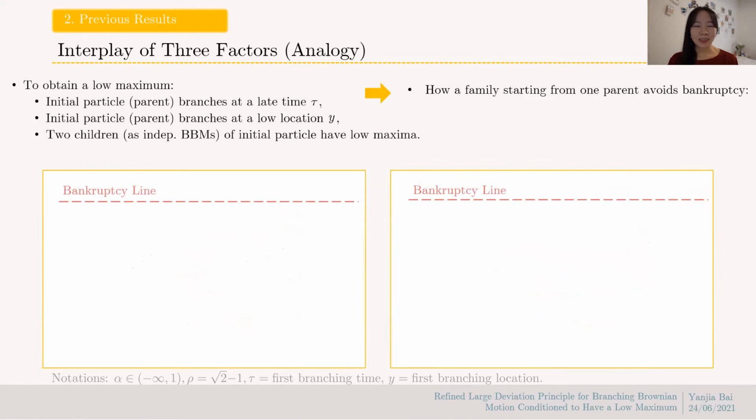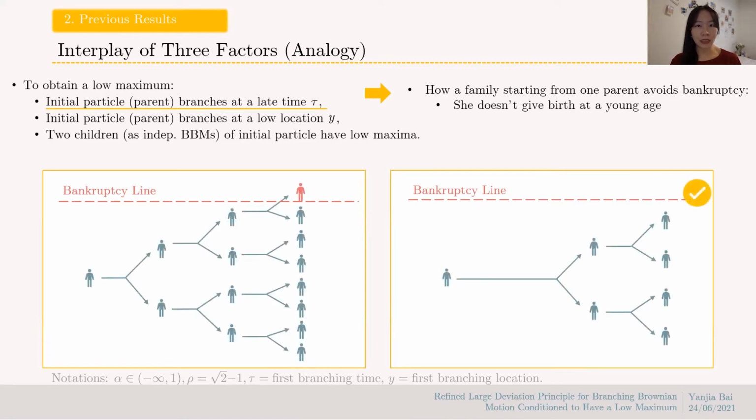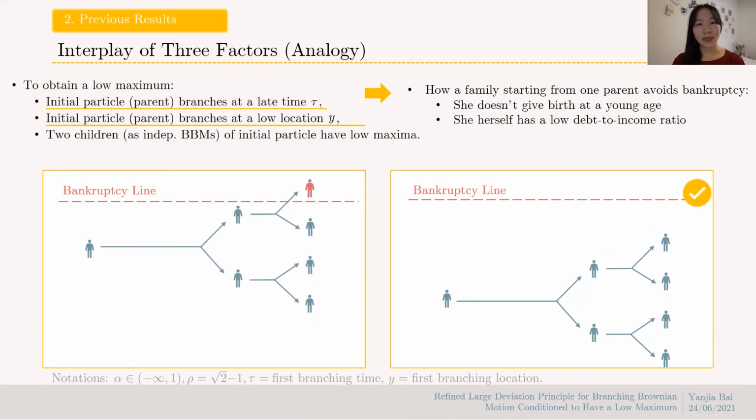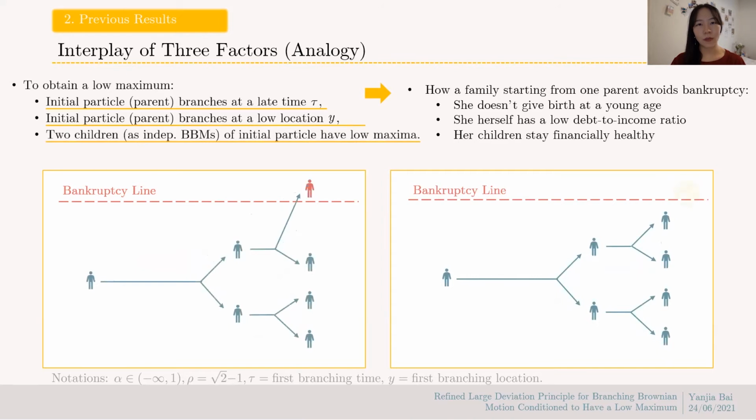There is an interesting analogy to it. Suppose we have a family which starts from one parent, and this family wants to avoid bankruptcy. What should they do? Well, the first thing is that the parents shouldn't give birth to children at a young age, so that she wouldn't expect many children, grandchildren, and great-grandchildren who are hard to control. The other thing is that the parent herself should have a healthy financial situation so that her children have a good starting point. The last thing is, of course, her children have to stay financially healthy so that the family wouldn't go bankrupt.